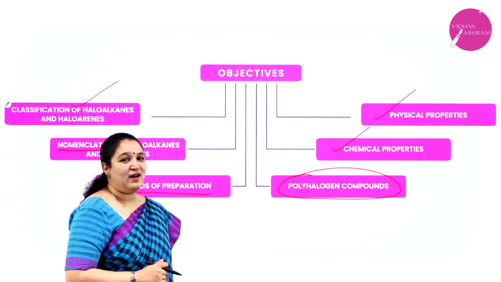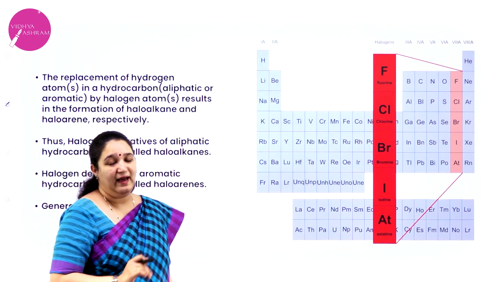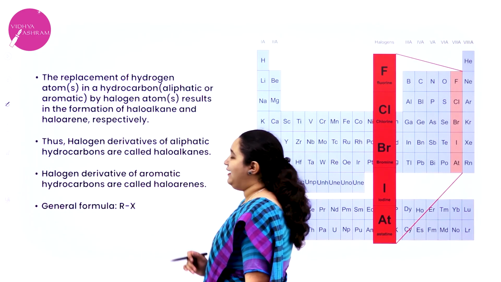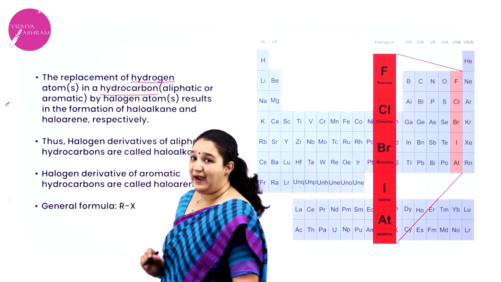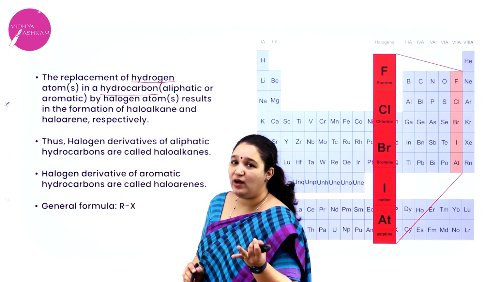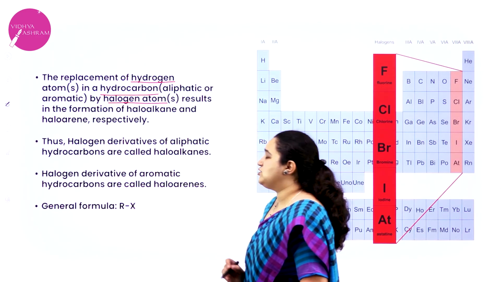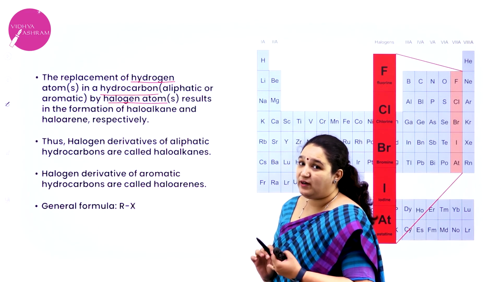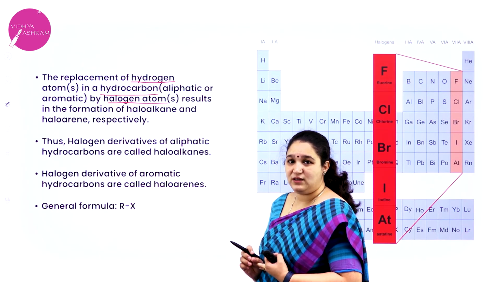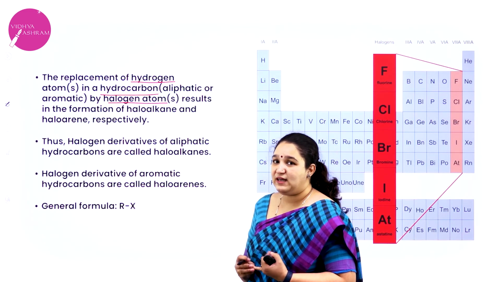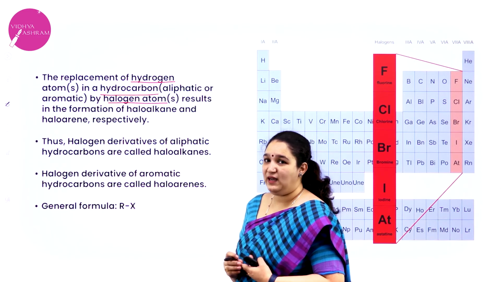So we'll see what are haloalkanes and haloarenes. Now, what is the definition of haloalkane or haloarene? We can write it like this: the replacement of hydrogen in hydrocarbon, it can be aliphatic or aromatic hydrocarbon, by halogen atom results in formation of haloalkane. We already know what is aliphatic and aromatic hydrocarbon. In your first year you all have already learnt. That is, aliphatic means we have alkanes, alkenes, alkynes. Then we also have benzene, which is aromatic hydrocarbon.